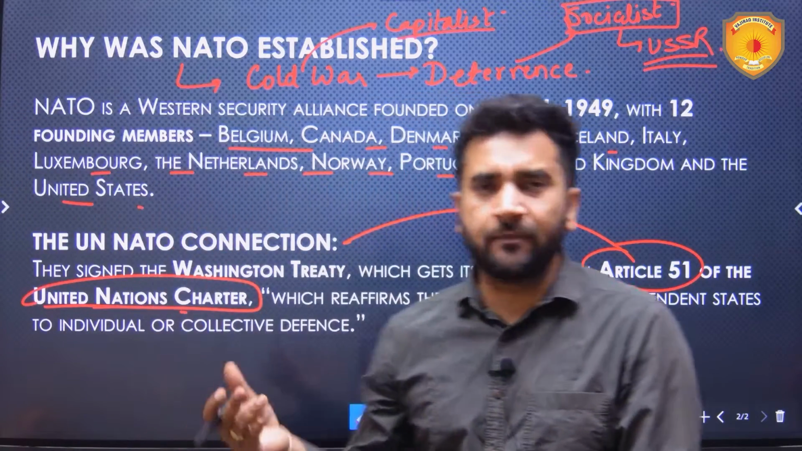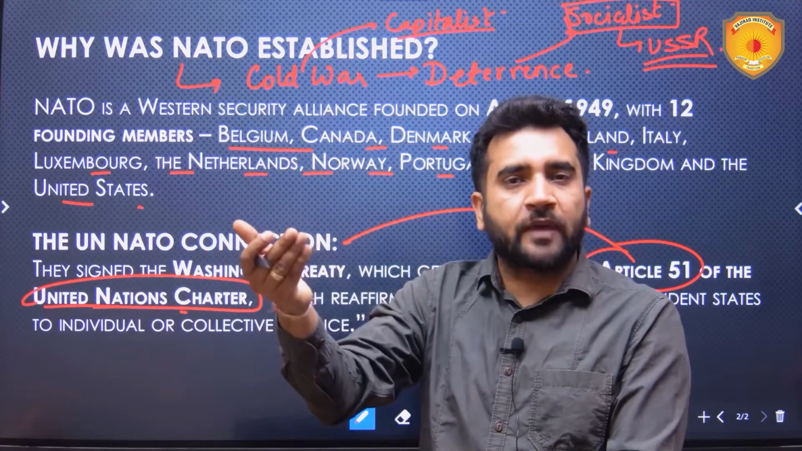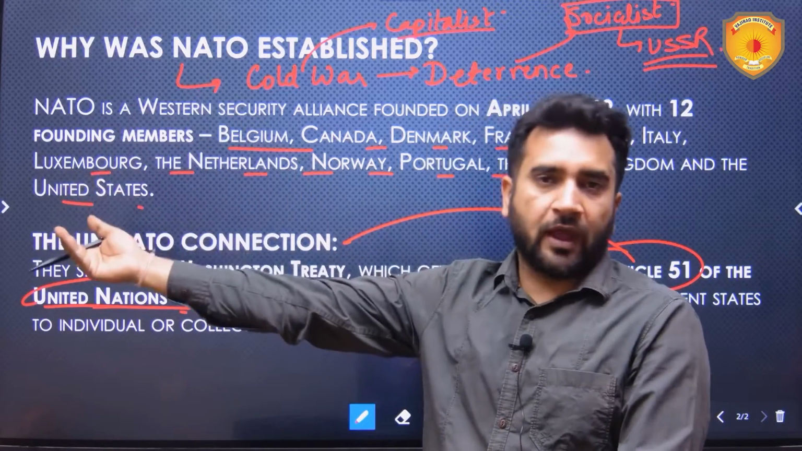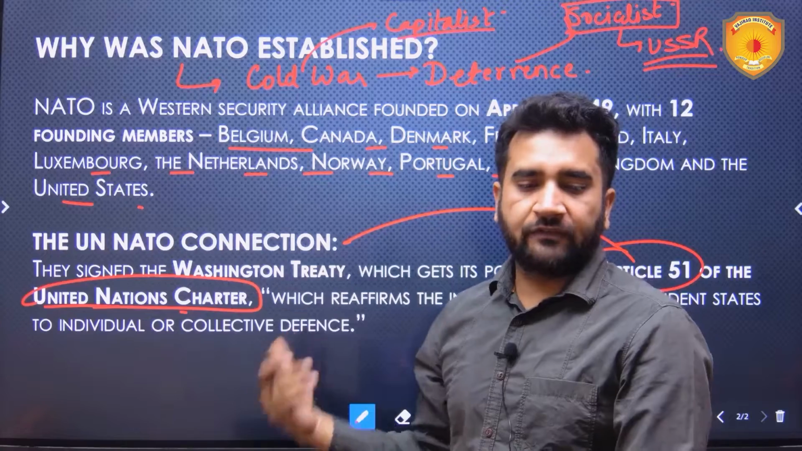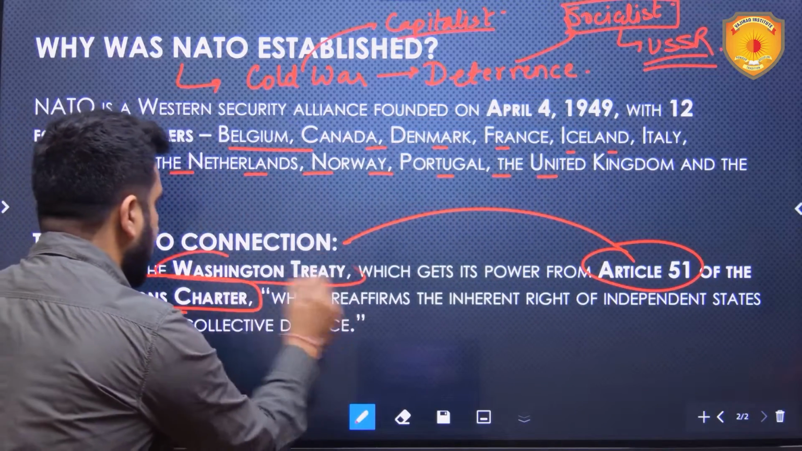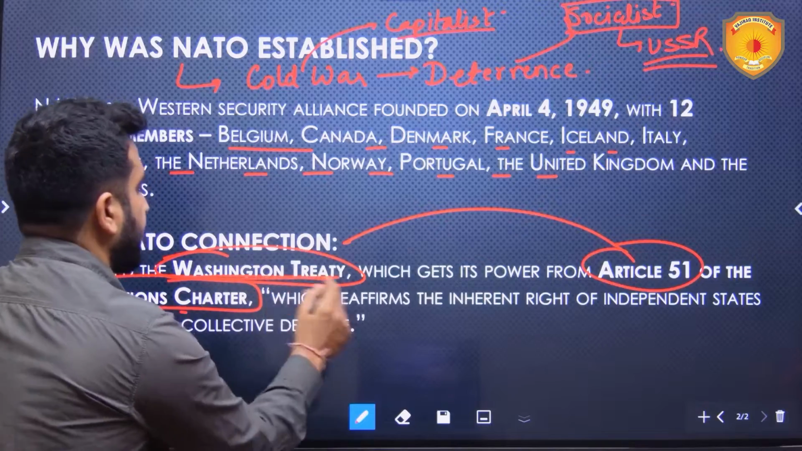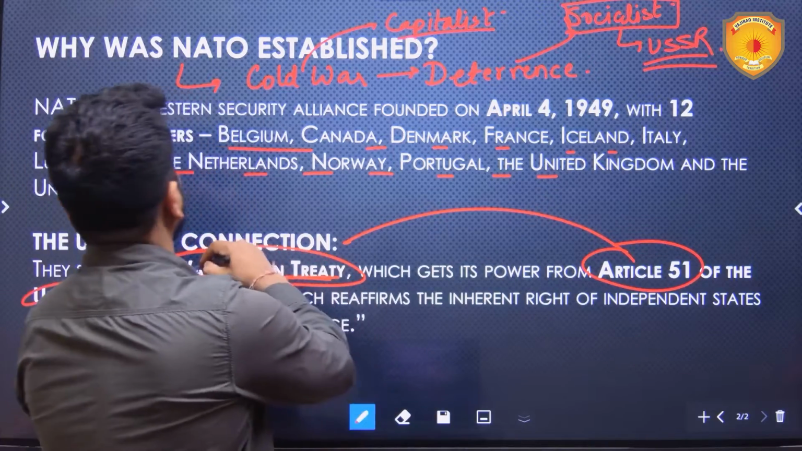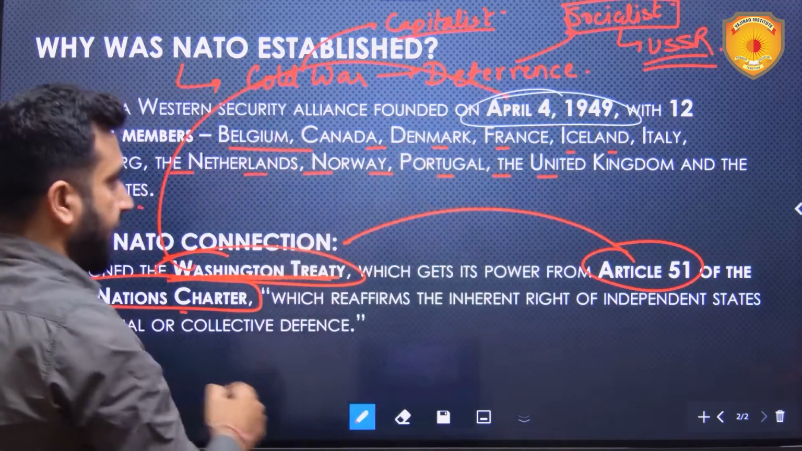And similarly, on the same lines, the Warsaw Pact, which was formed by the socialist group, also had the backing of Article 51 of the United Nations Charter. So NATO is also called the Washington Treaty because it was signed in Washington on April 4, 1949.